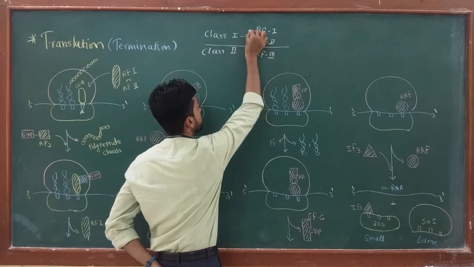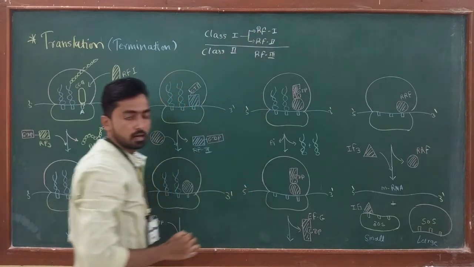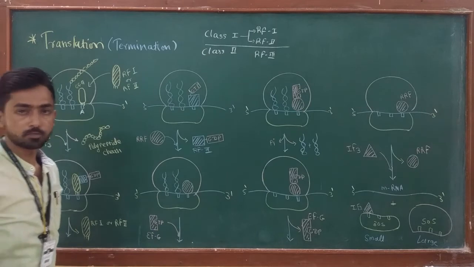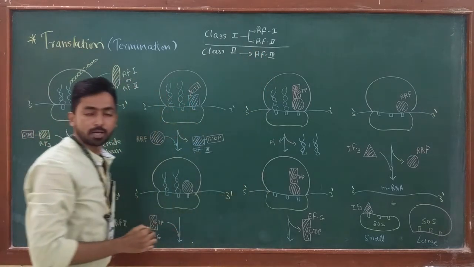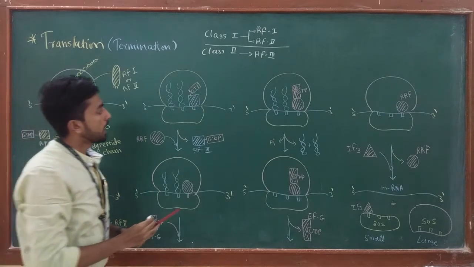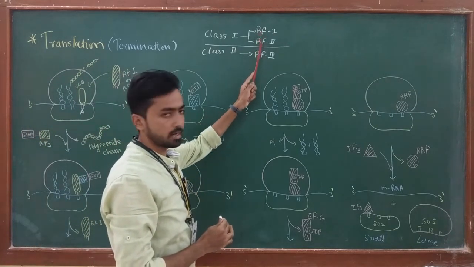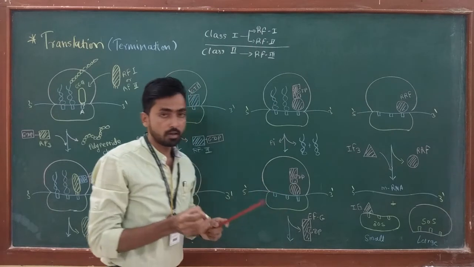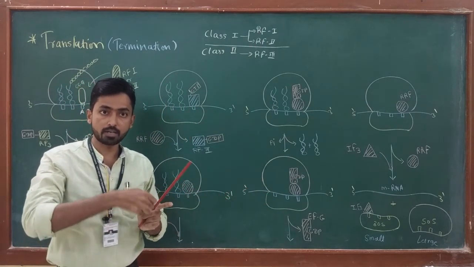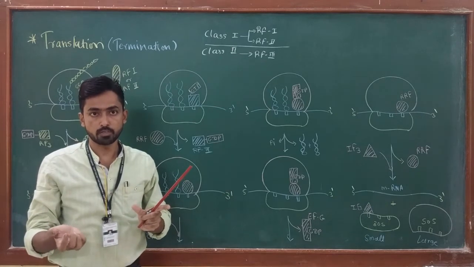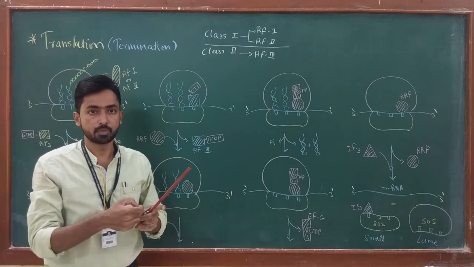So RF1 and RF2 are examples of class 1 release factors, while RF3 is an example of a class 2 release factor. RF1 and RF2 are generally involved in breakdown of the polypeptide chain from the ribosome and release of the newly synthesized protein from the assembly.